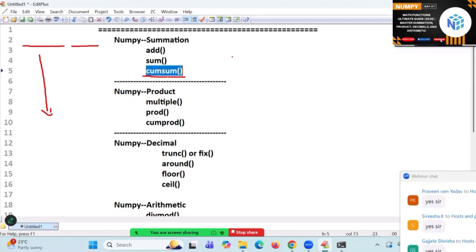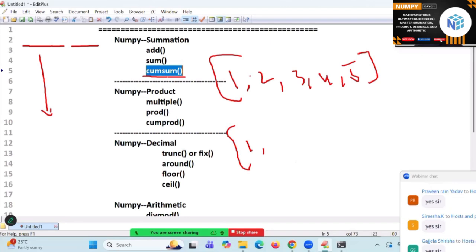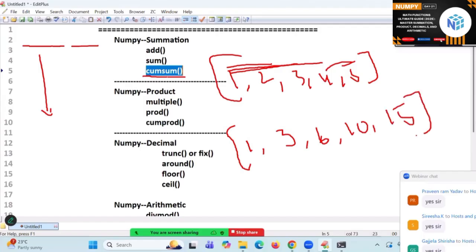Go to what? Cumulative sum. 1, 2, 3, 4, 5. What is the cumulative sum? It is 1 only. 1 plus 2, 3. Next 3, 3 plus previous elements. What is that? 6. Next 4 with the previous elements, 10. Next 15. This comes under what? Cumulative sum. So 1 is added with whom? 0. So 1, 3, 6, 10.